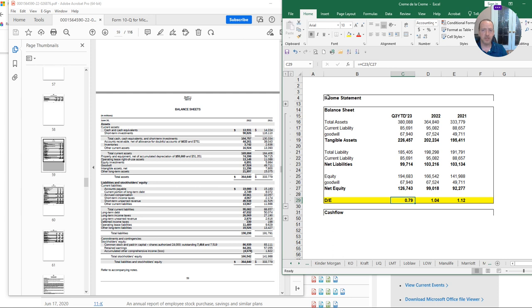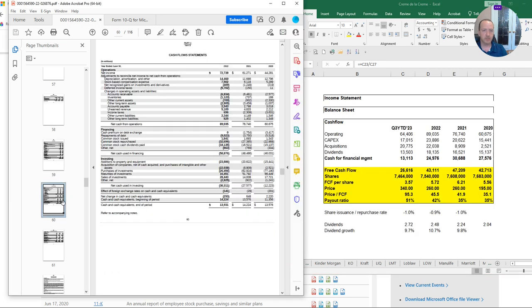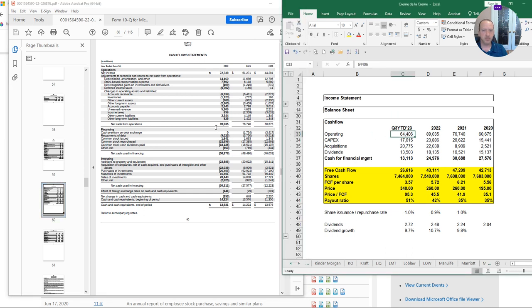So great profit margins on the income statement, great balance sheet. Now take a look at the cash flow, because cash flow is ultimately king. I look at statement of operations, and what I want to see is that the operating cash flows, so here you go, 89 billion, are enough to pay for capital expenditures, because if the company is growing, the company needs to continue to reinvest in its assets, the company needs to continue buying back its competitors, and the company should generate enough cash to pay for their dividends.